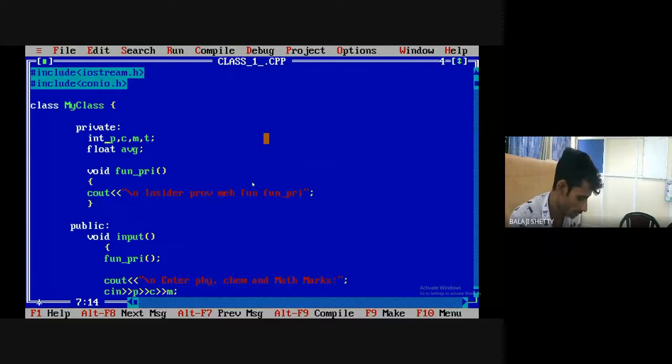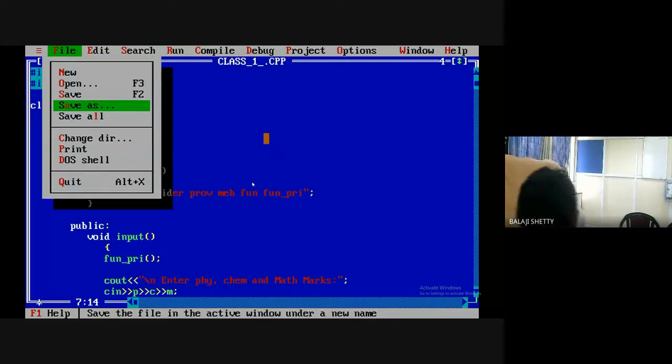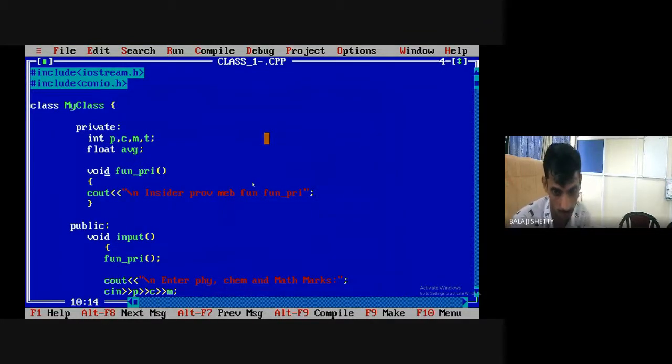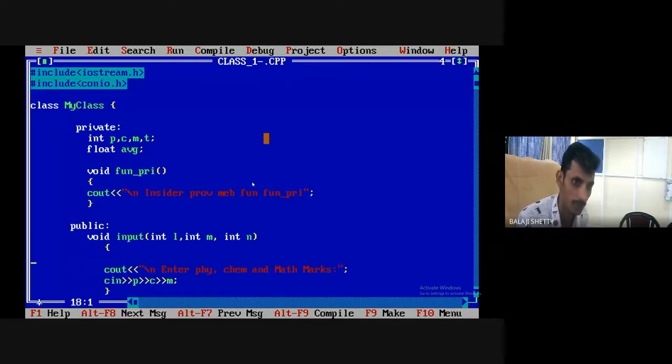Okay. So again, I save this program. Save as class 1. Again, I can take input from the user from void main also. Suppose I want to take input from the user. What should I do? It's very simple. Pass the parameters int l, int m, int n.